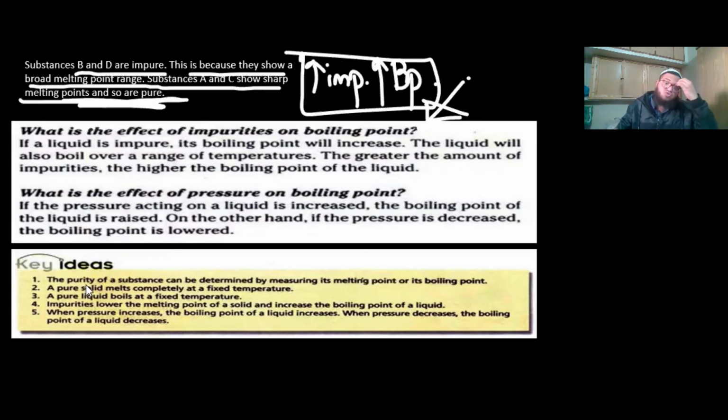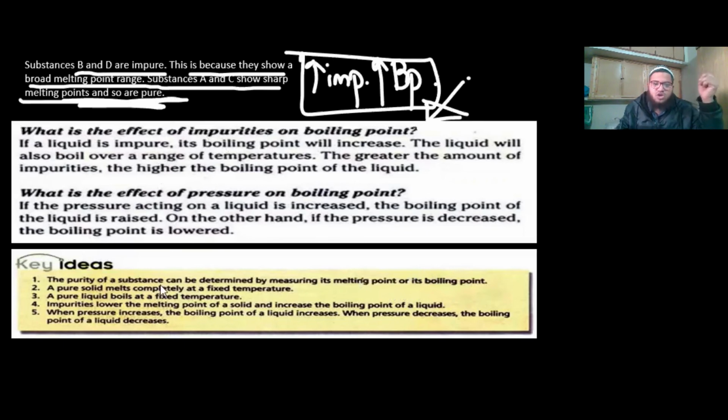Okay, now let's go through the key ideas. The key ideas are very important, as they give you a summary of the topic. The purity of a substance can be determined by measuring its melting point or boiling point, and we've talked about that in the previous videos as well. If the melting and boiling points are fixed, the substance is pure. If they are over a range of temperatures, it is impure. If the boiling point is raised and the melting point is lowered, then it's impure. But if they are constant at their fixed temperature, then it's pure.